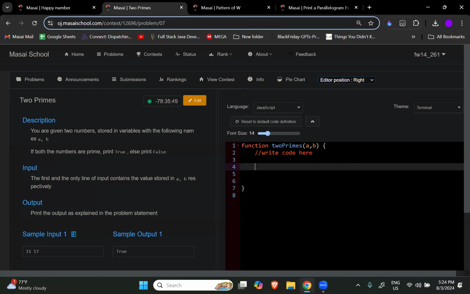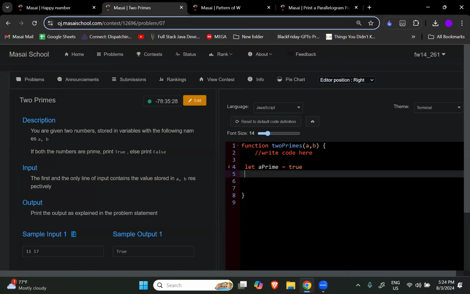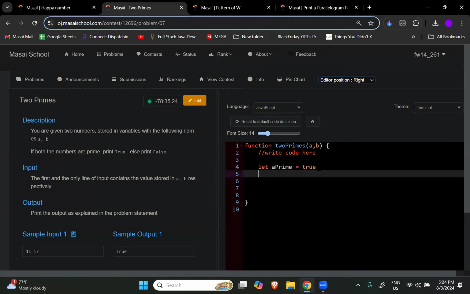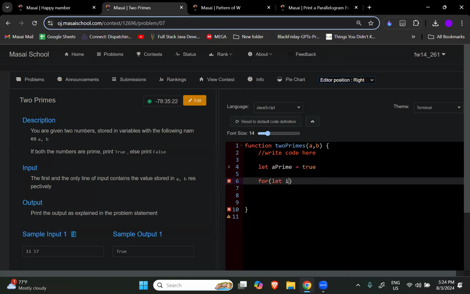So at the start, I will assume something. Let a prime be, I will assume it is false. I will assume that a is not a prime number. Or rather, I will assume it's a prime number. Yeah, I will assume a is a prime number. But below that, I should check whether it is real or not. Now I will check it. So for let i equal to 2, I am starting from 2.